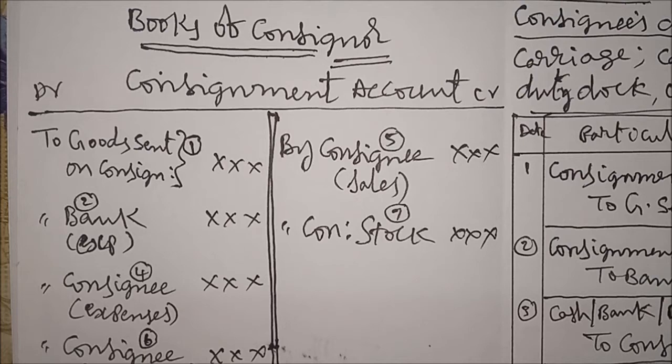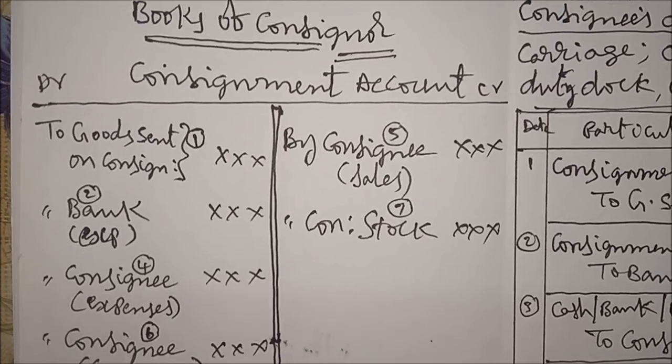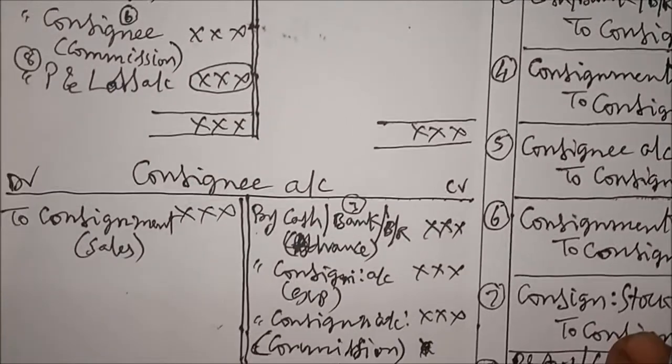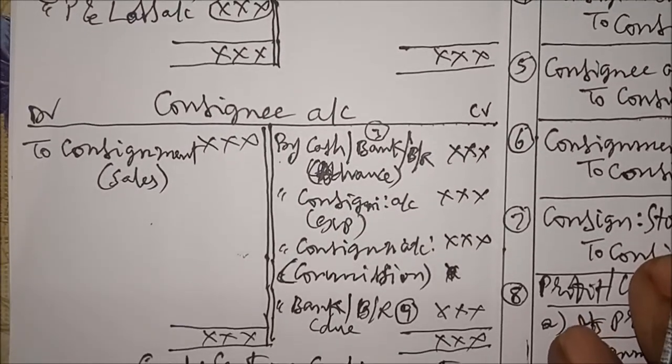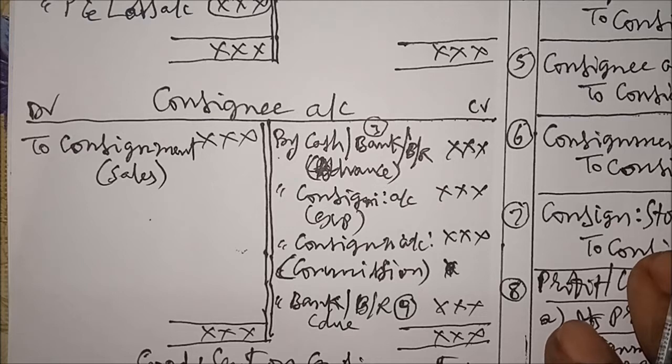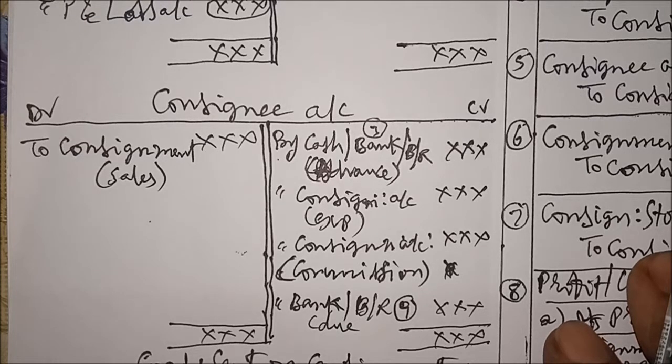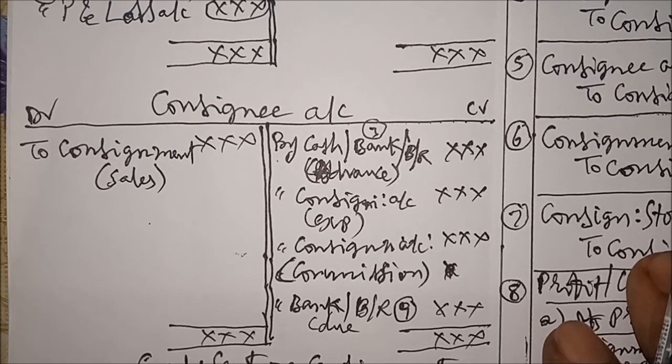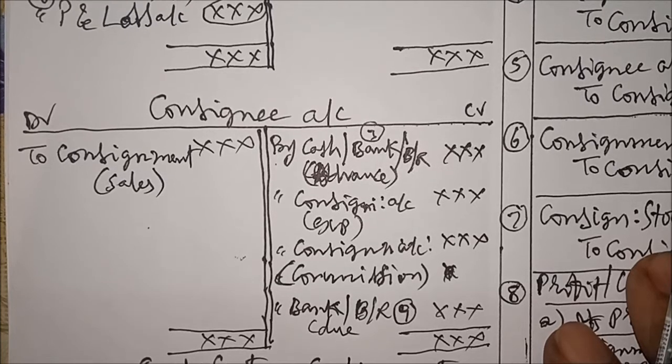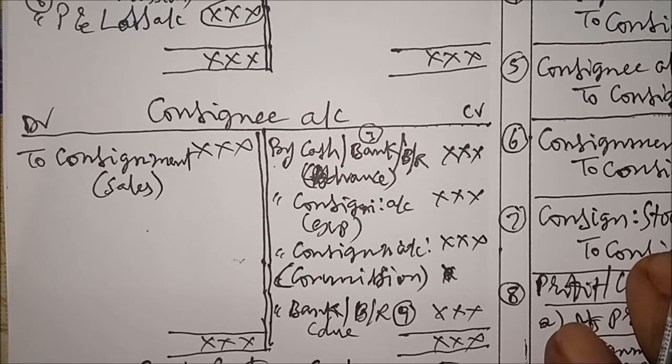It is a nominal account. The rule is debit expenses and losses, credit incomes and gains. Consignee account is prepared to find out the amount due from the consignee, which is a personal account. Debit the receiver, credit the giver is the rule for the personal account.